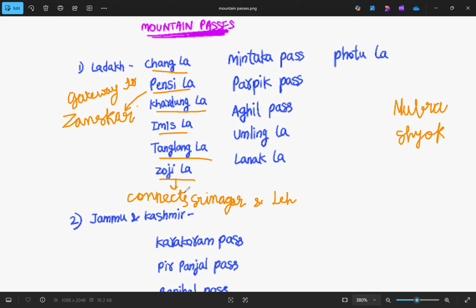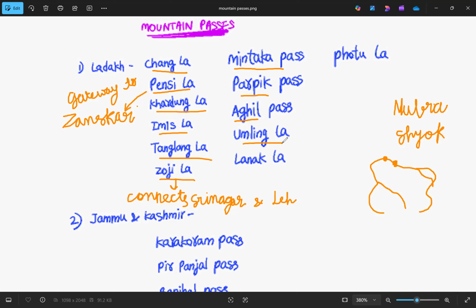The next one is Mintaka Pass. If you see the map here, this is Jammu and Kashmir and this is Ladakh. We have Mintaka Pass here, and then we have Parpik Pass somewhere around here. After Parpik Pass, we have Aghil Pass, and the next one is Umlingla.